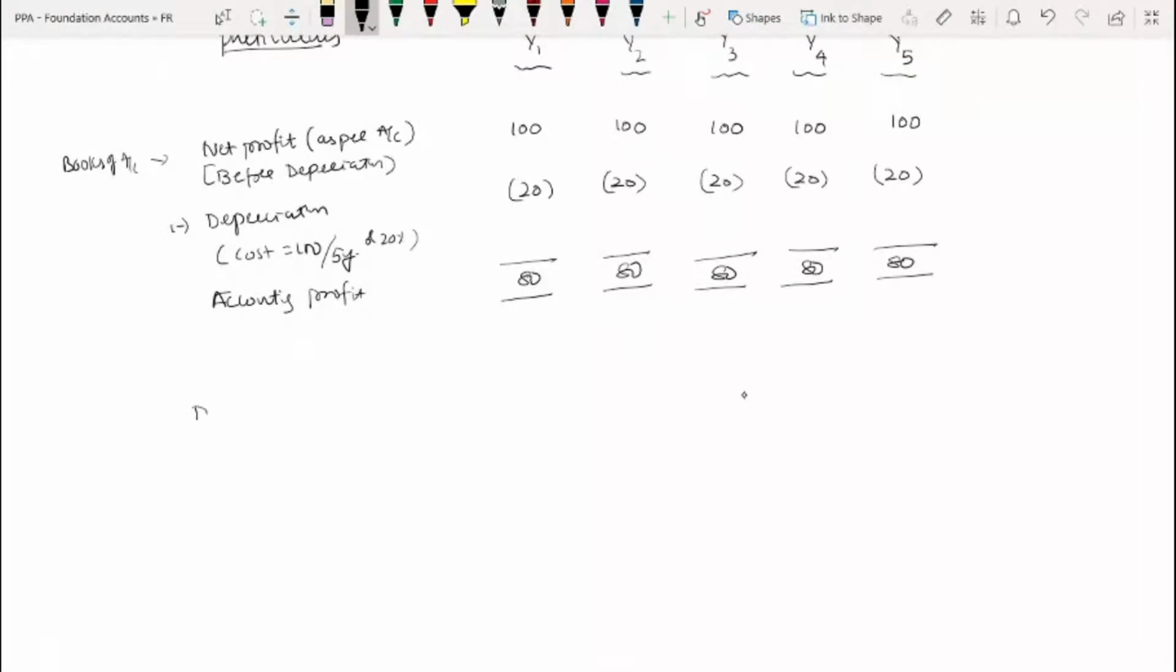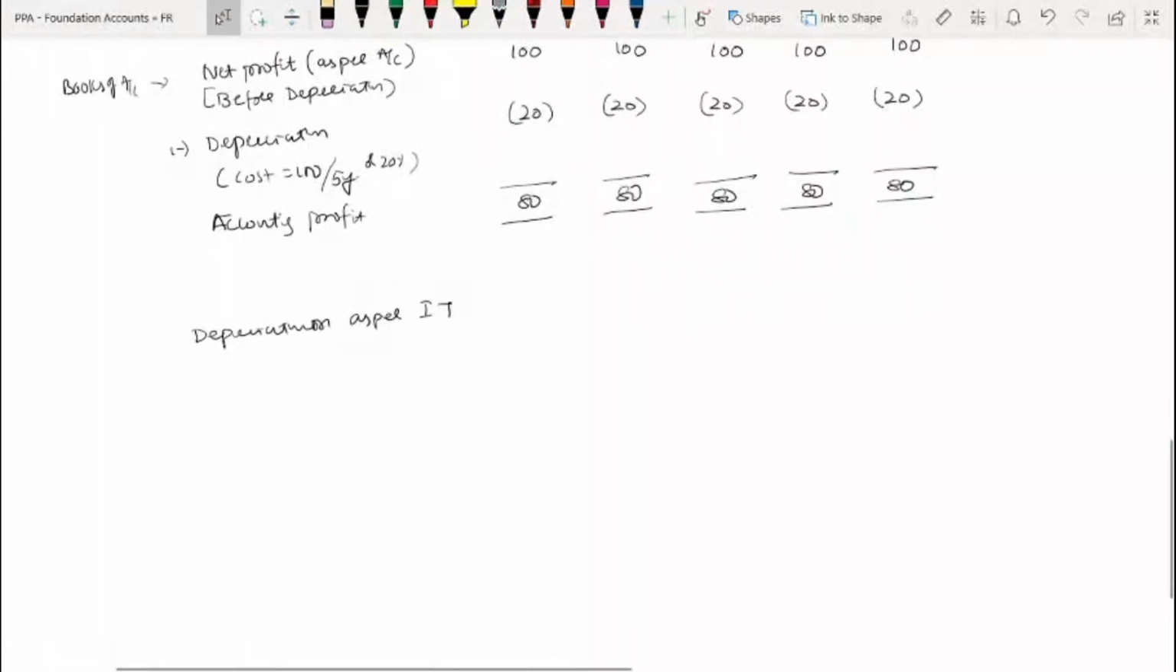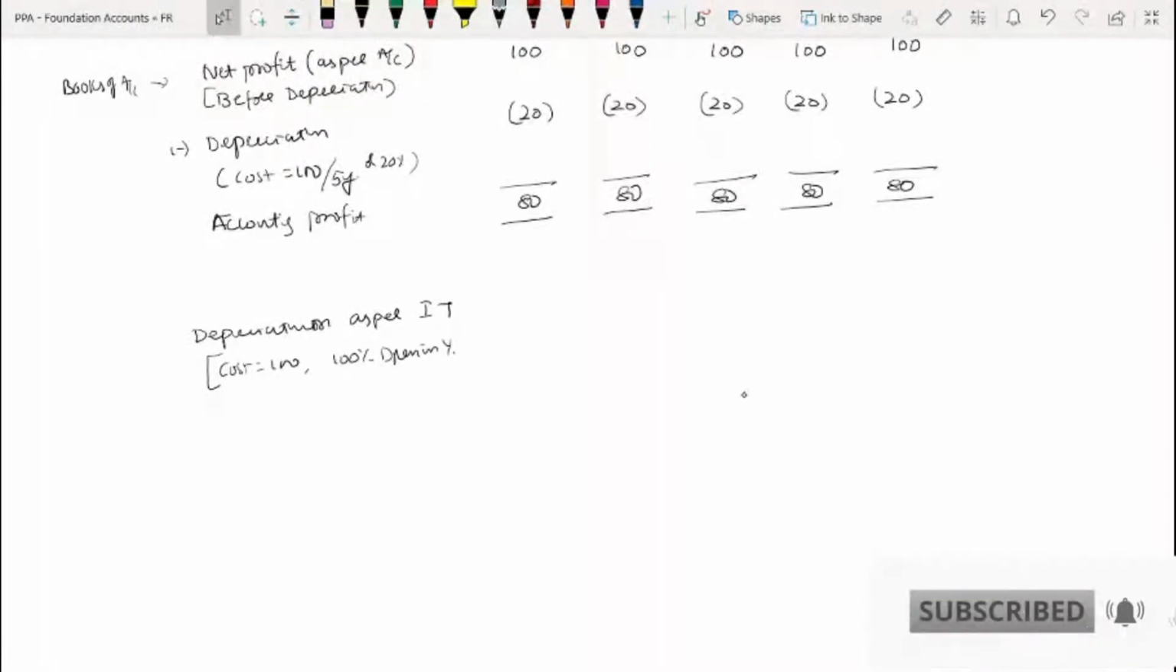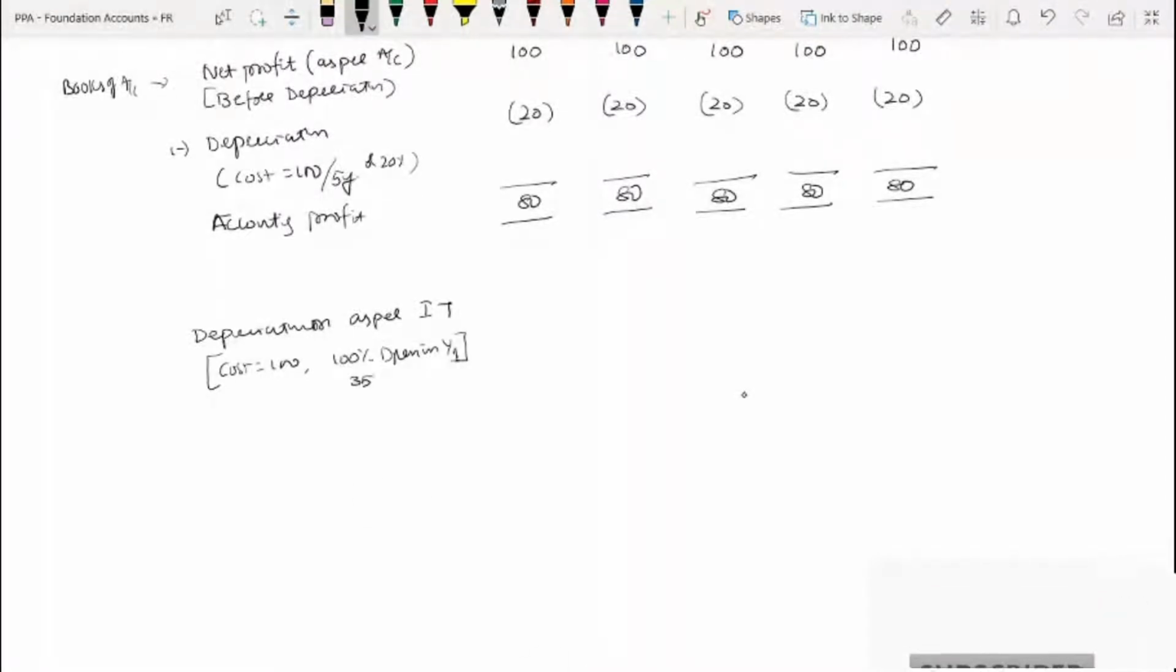So depreciation as per income tax. Have you come across 35AD or 35D, scientific research? Yes, sir. So cost is equal to 100, so 100% depreciation in year 1 itself. Are you understanding? So 35D, scientific research: either 100%, 150%, 200% depreciations are there or no? So imagine here 100% depreciation in the first year.